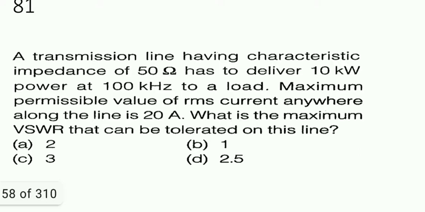Next one, a transmission line having characteristic impedance of 50 ohm has to deliver 10 kilowatt power at 100 kHz to a load. The maximum permissible value of RMS current anywhere along the line is 20 ampere. What is the maximum VSWR that can be tolerated on this line?